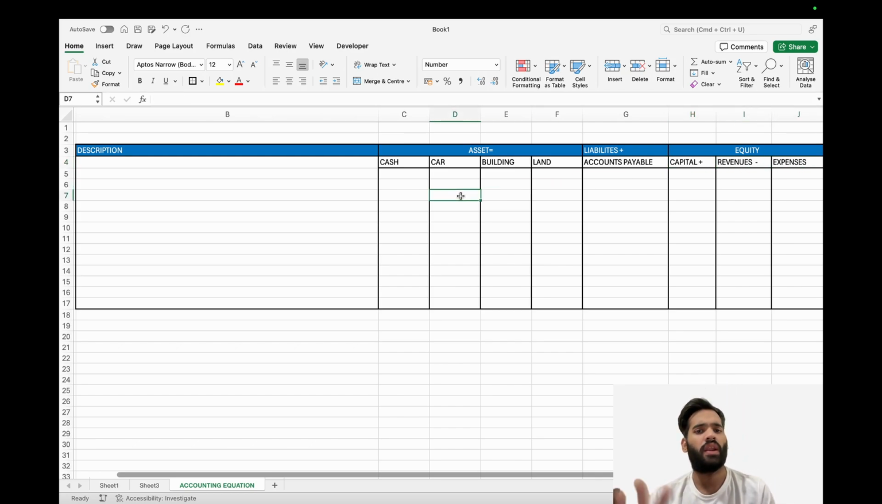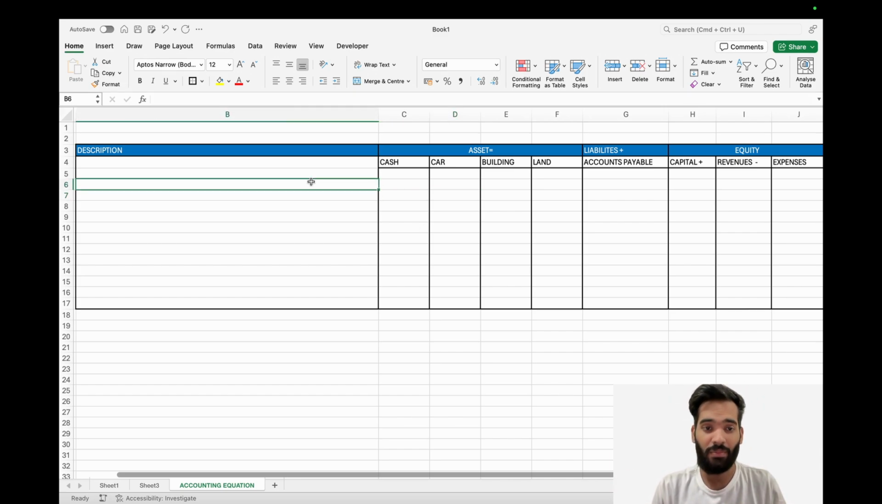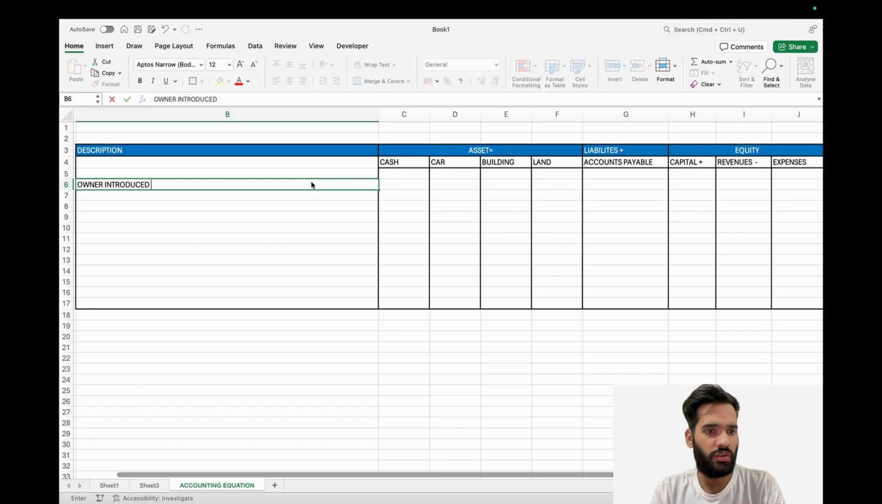So without any further delay, let's start the concept. But just to explain why we need to understand this format: it will help you understand which transactions affect which accounts in what manner. So let's do the first transaction, so you see what I mean by this. Let's say the owner introduced $100,000 cash into the business.